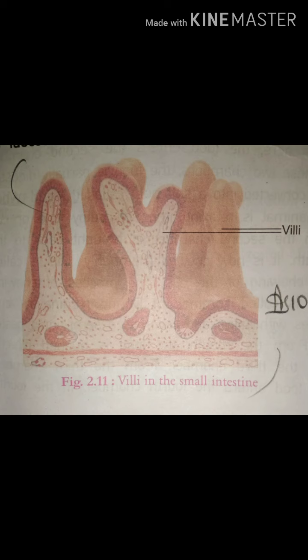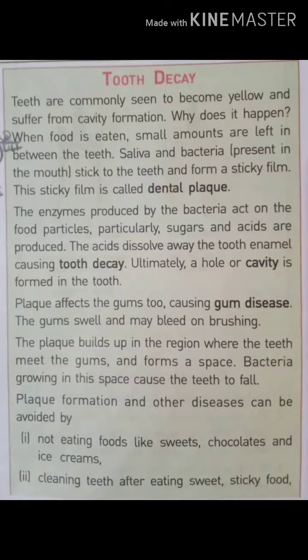This is an extension of the outer membrane of the small intestine, and these finger-like projections are called villi. They help in absorption because they increase the surface area of the intestine, as a result of which the small intestine can absorb the food.